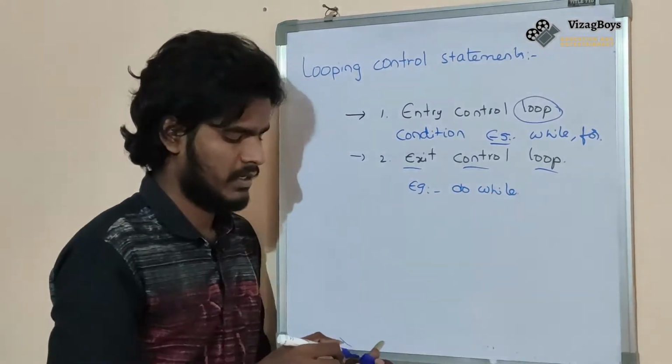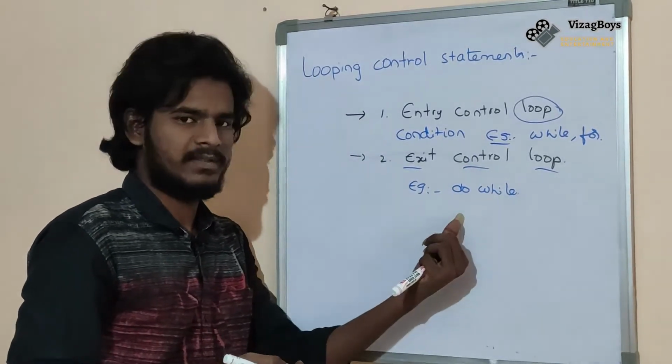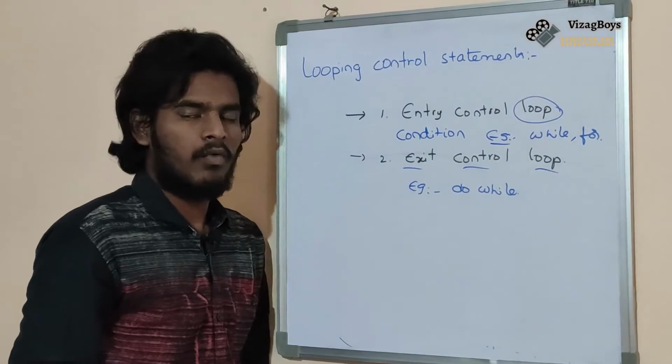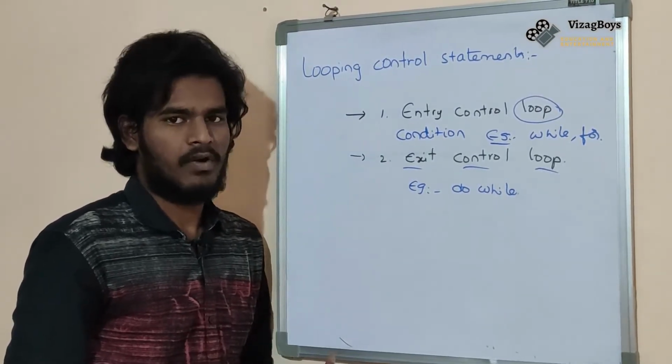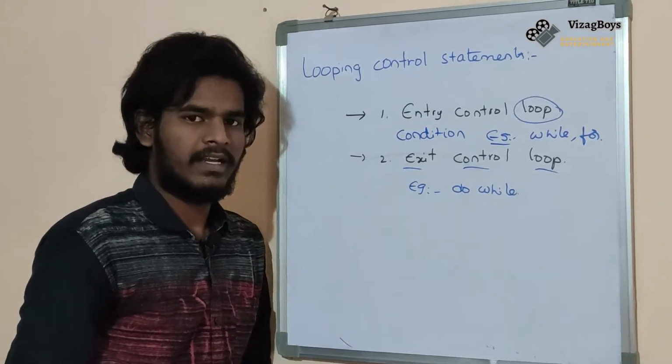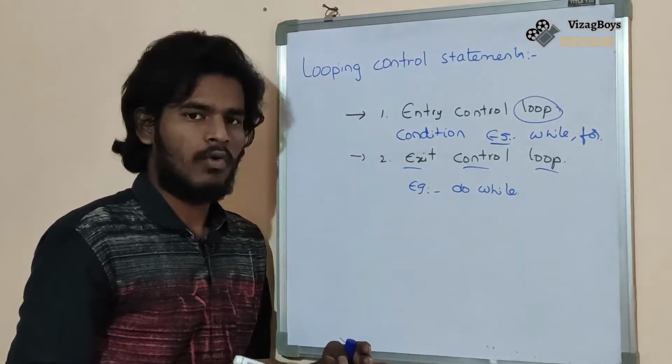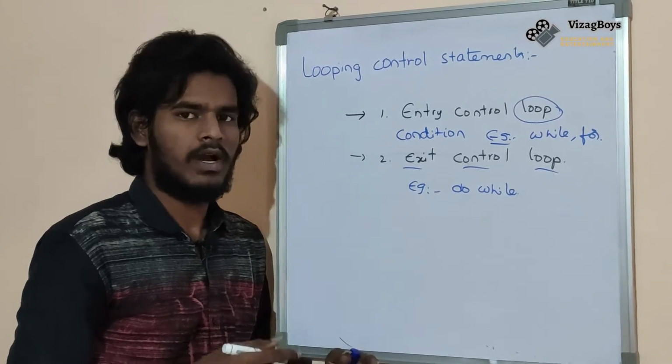The drawback of do while is that the statements will be executed only once, whether the condition is true or false.